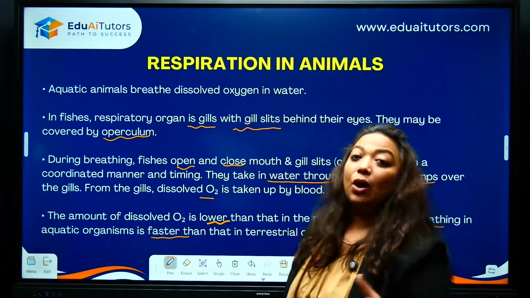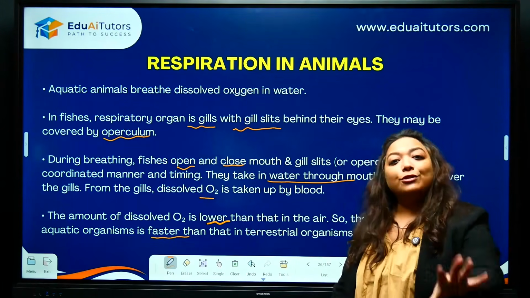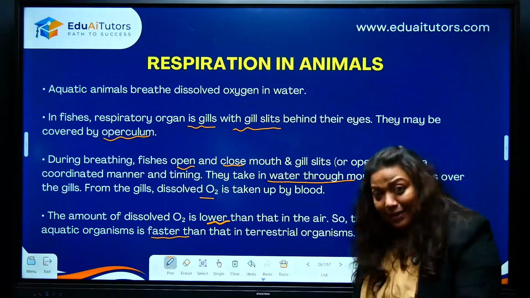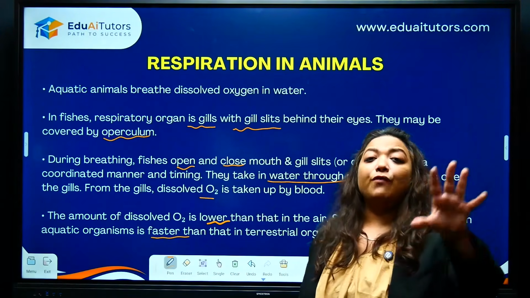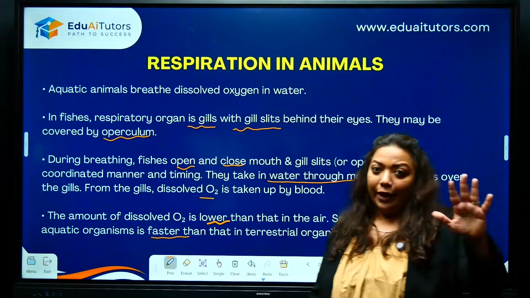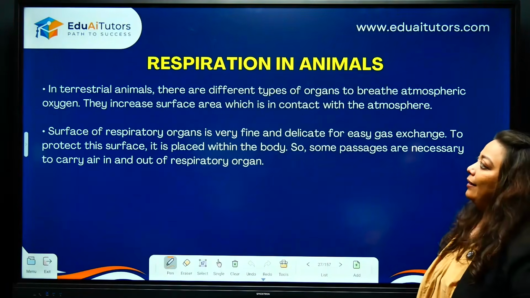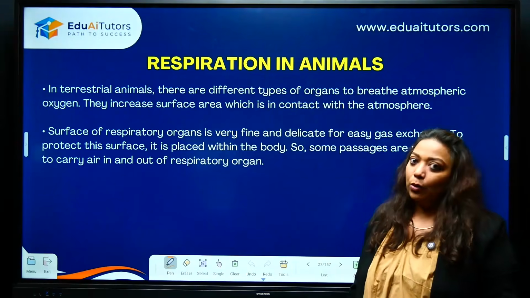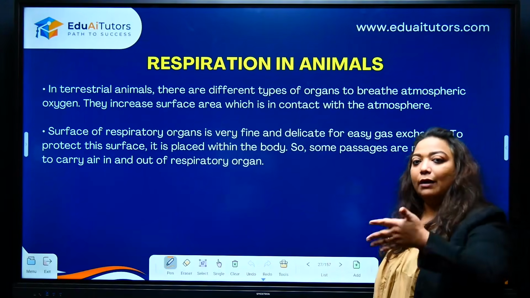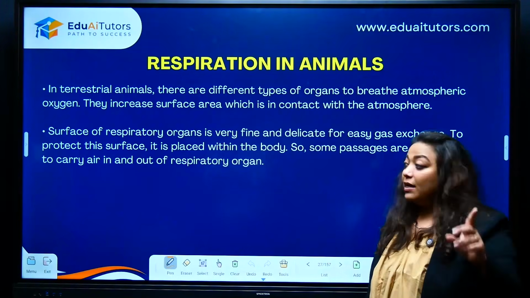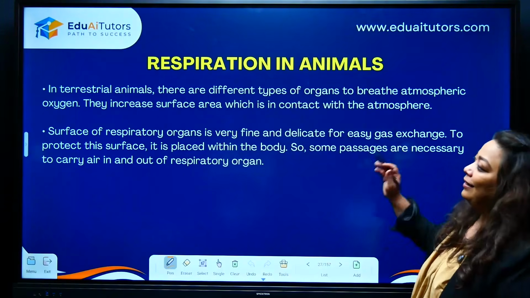Because oxygen dissolved in water is less. The concentration of oxygen in water is lesser than the concentration of oxygen in air. So terrestrial organisms get more oxygen supply while breathing as compared to aquatic. So that's the reason why they have to keep taking in more water. Significantly important, please remember that.